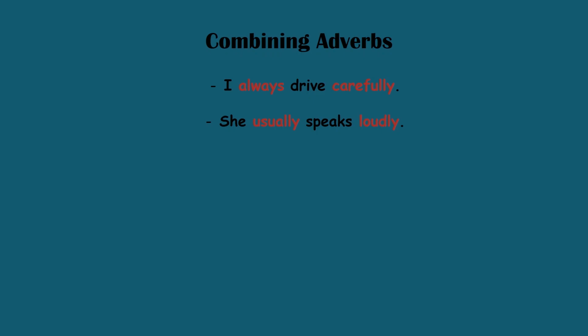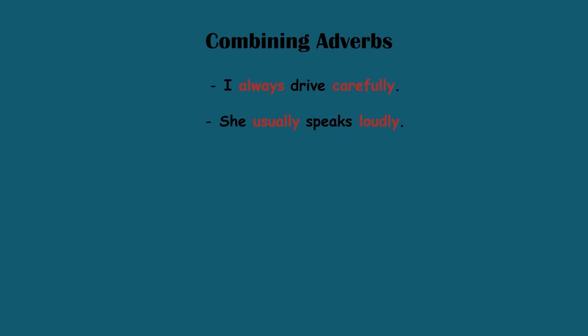In real life, most of the time we use more than one adjective and adverb in a sentence. For adverbs, we can also combine different types of adverbs in one sentence. Look at the examples on the screen. I always drive carefully.